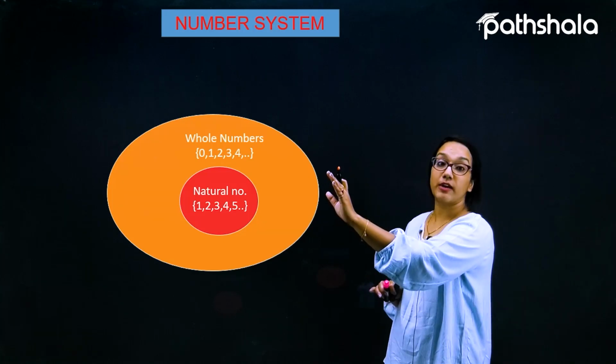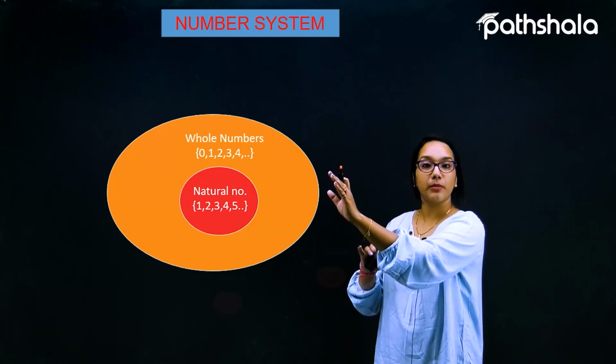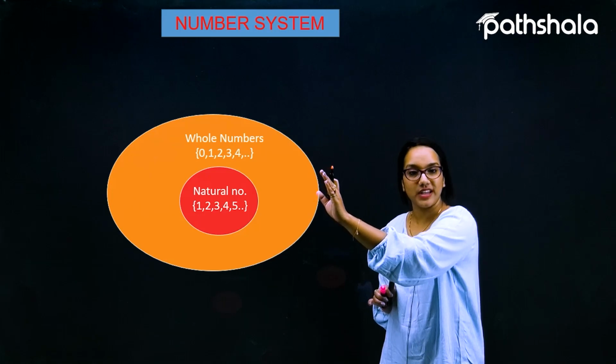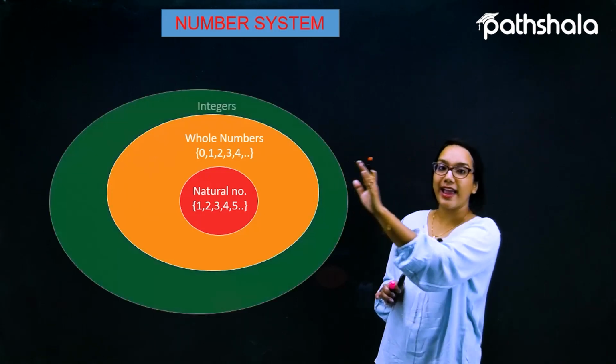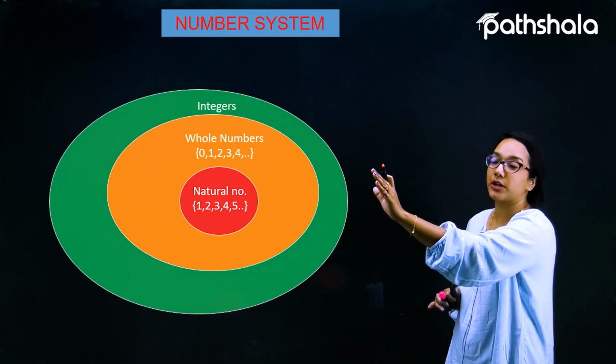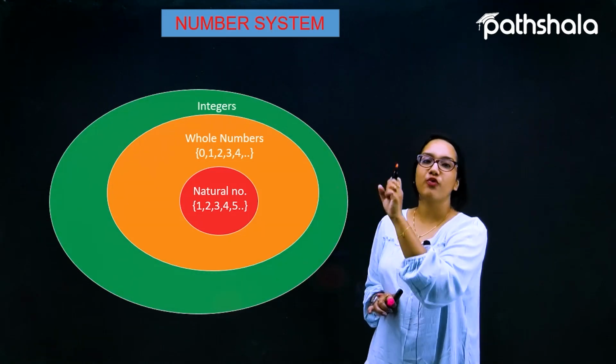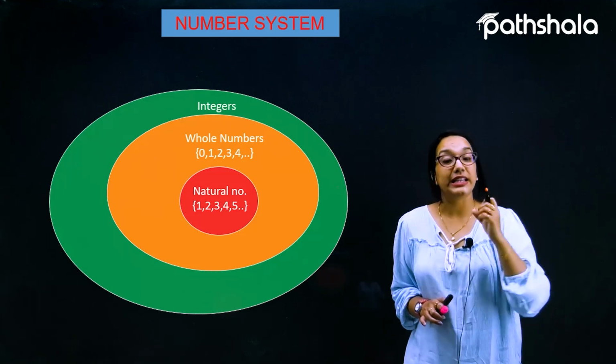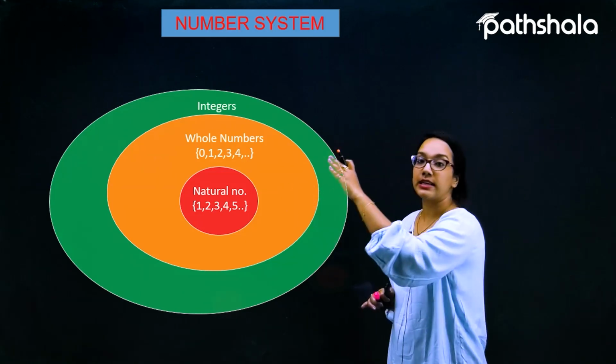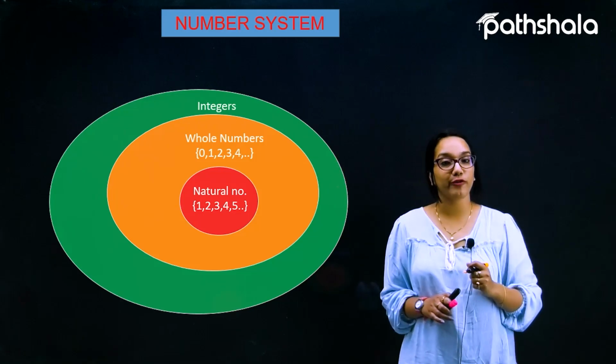After the whole numbers, we have talked about the negative counterparts of the whole numbers along with 0. This means the collection again increases, and this is called the collection of integers, which is far bigger than the collection of naturals and the collection of whole numbers. So let's just move on further.